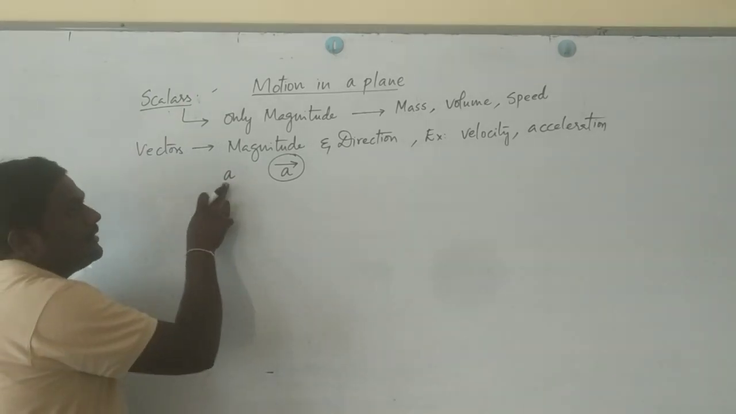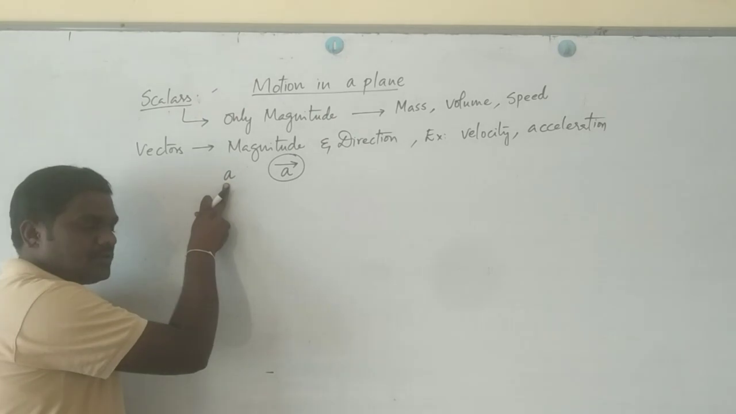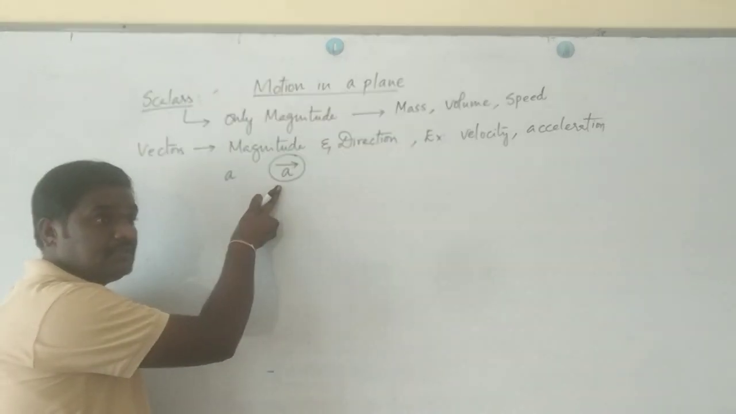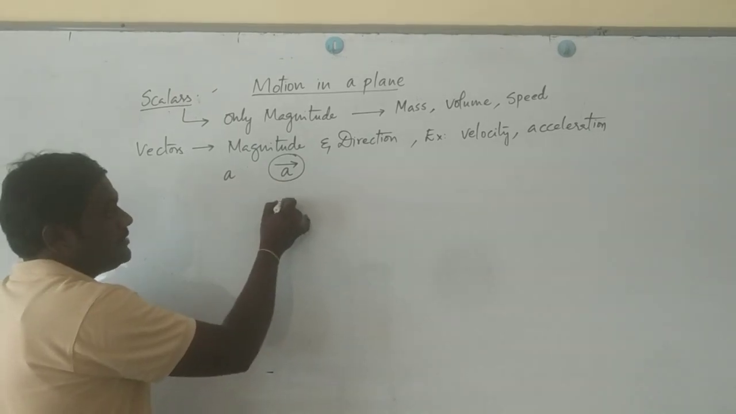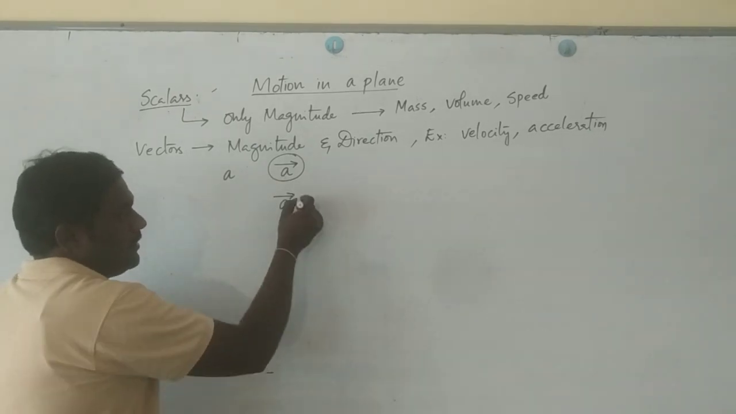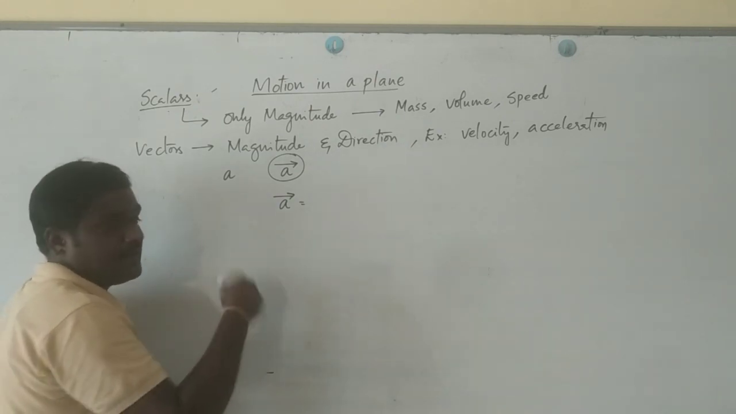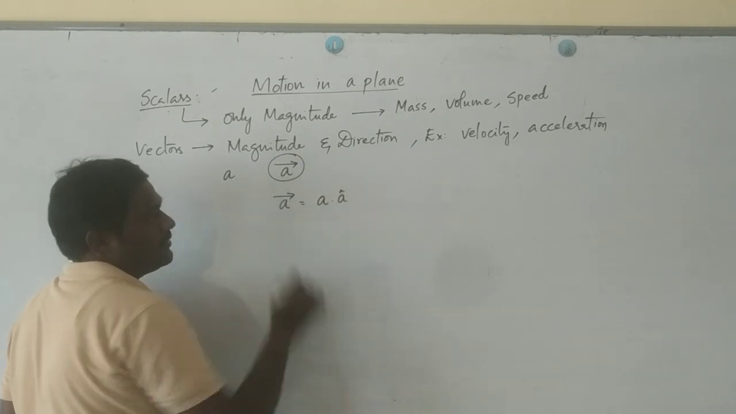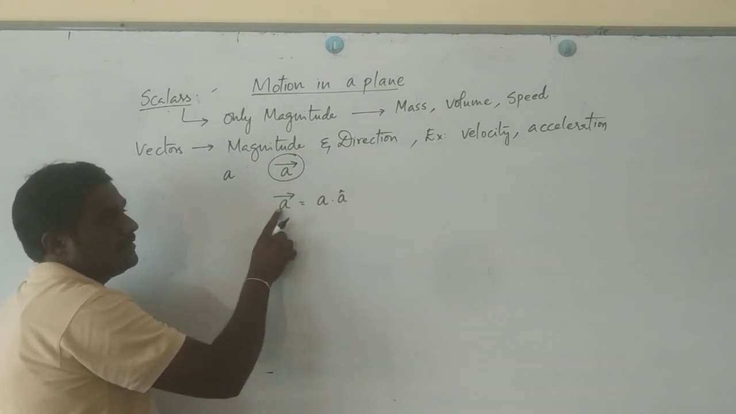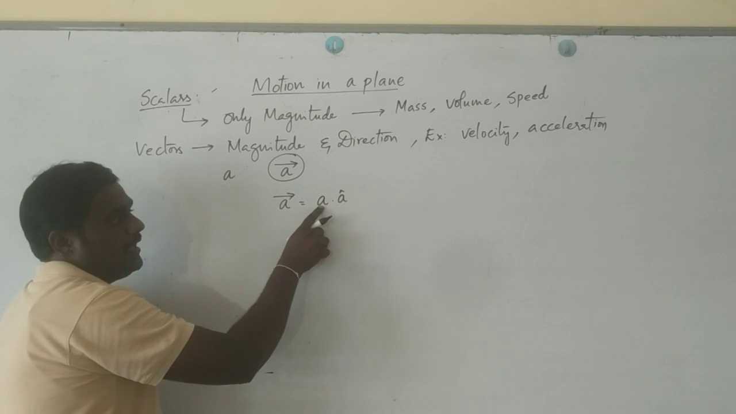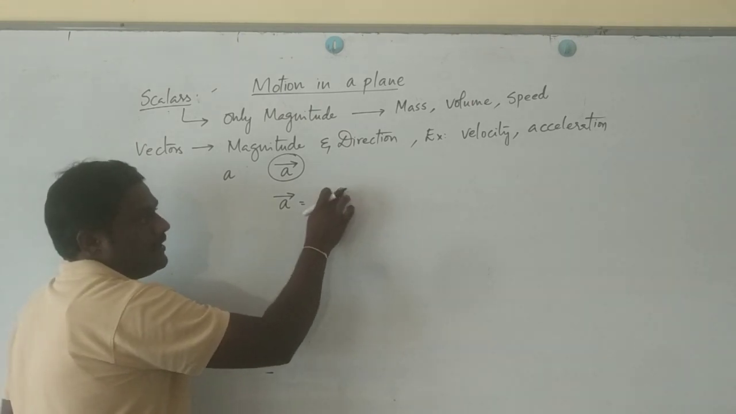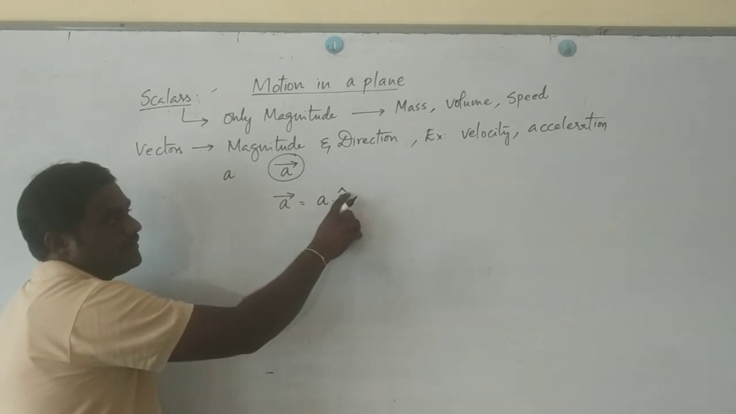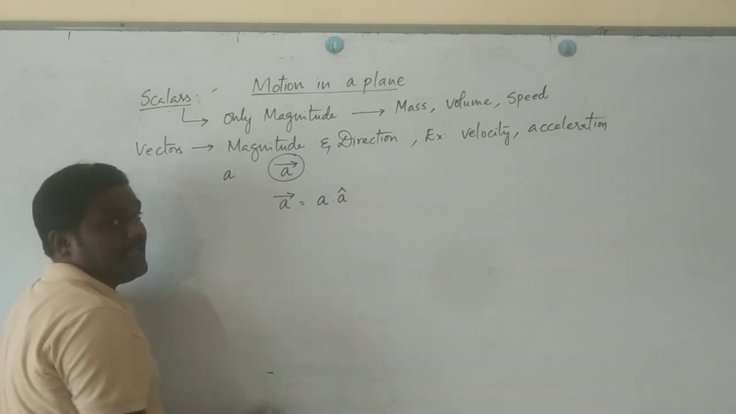Now, I said already, a scalar has only magnitude, whereas a vector has both magnitude as well as direction. Assume A bar is a vector. For convenience, you can write it in a different way as magnitude into direction. See here, I write A bar as A dot A cap, pronounced as A cap.